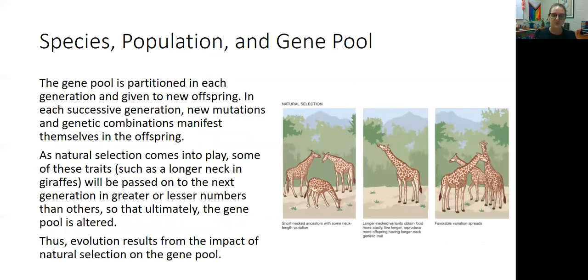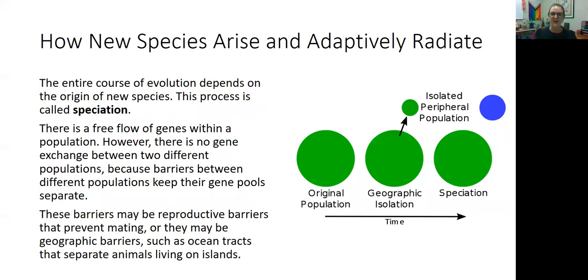Now this gene pool is given to the new offspring every single year, which means the gene pool is going to change with every generation. Natural selection is going to come into play, mutations are going to come into play, and over time that gene pool is going to evolve. This can happen very quickly if some population becomes separated from the other population, through geographic separation or something like that. And this would rapidly create a new species.